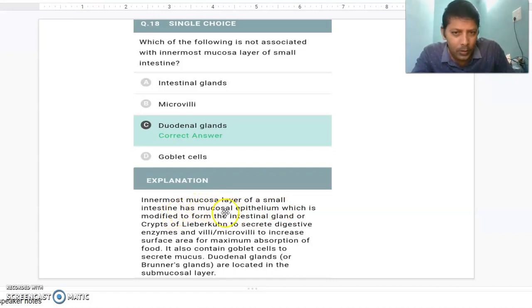The intestine has mucosal epithelium which is modified to form intestinal glands, the crypts of Lieberkühn, and it is the area of maximum reabsorption. It also contains goblet cells to secrete mucus, and duodenal glands or Brunner glands are located in the submucosal layer.